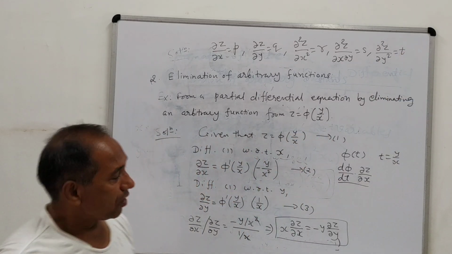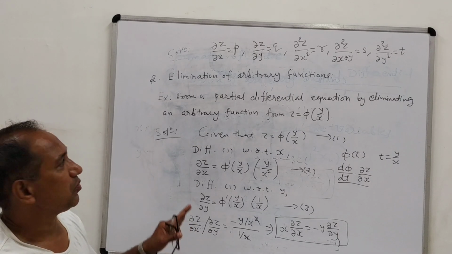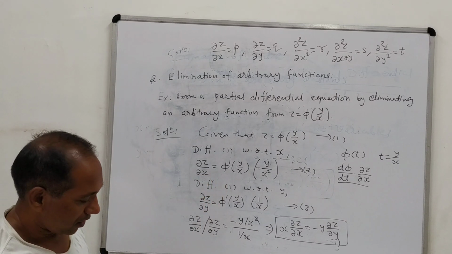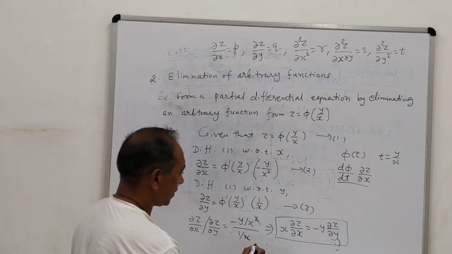That means repeatedly we will make use of these symbols, small p, small q, small r, small s, and small t, instead of writing del z by del x, del z by del y, etc.